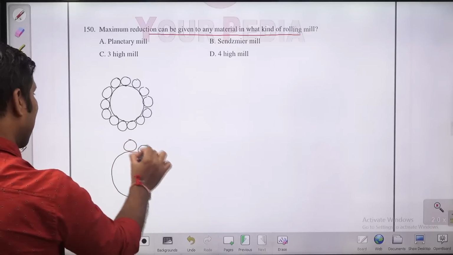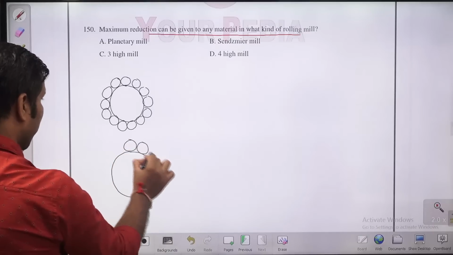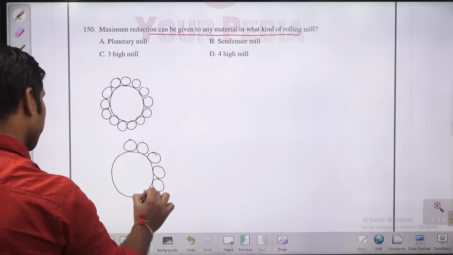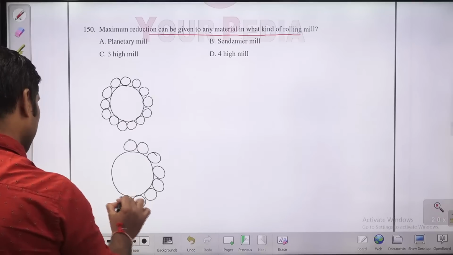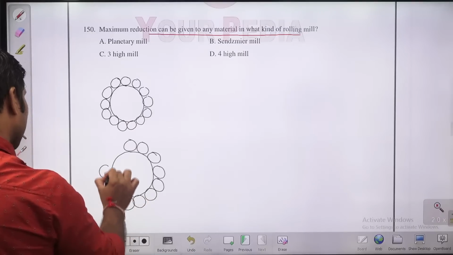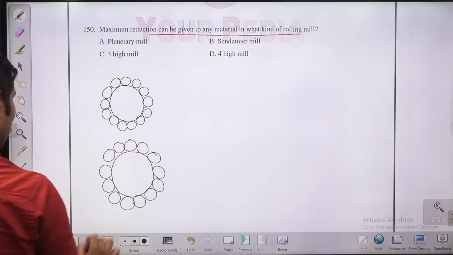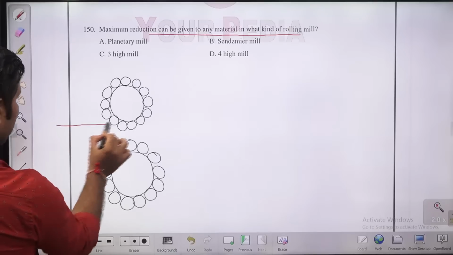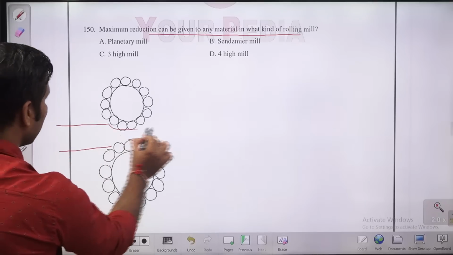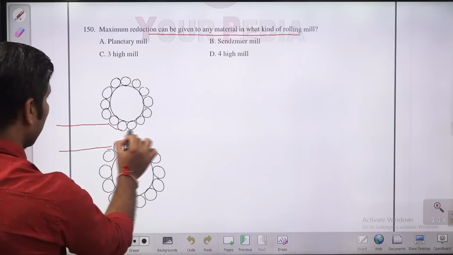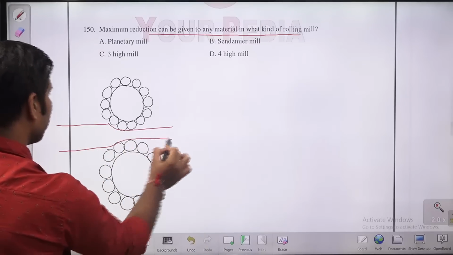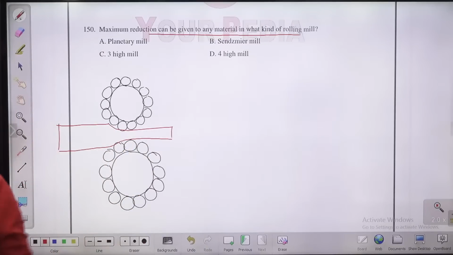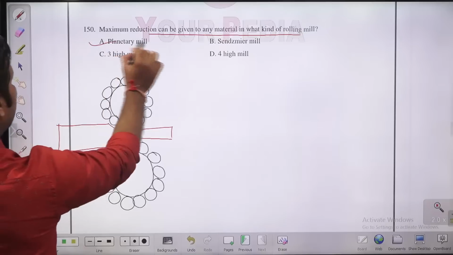So in a planetary mill, in a single pass only, we will get the maximum reduction. Guys, if you have a planetary mill, something like this, then in a single pass only, we will get the maximum reduction. In a single pass, the maximum reduction is possible in a planetary mill. So the answer for this question will be A.